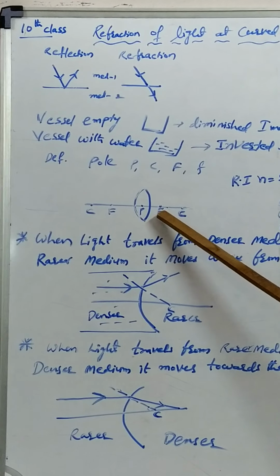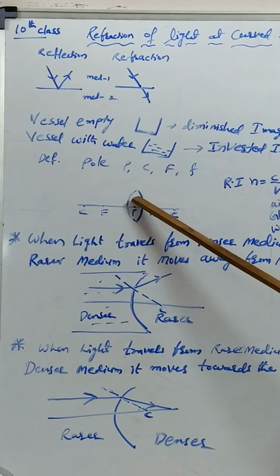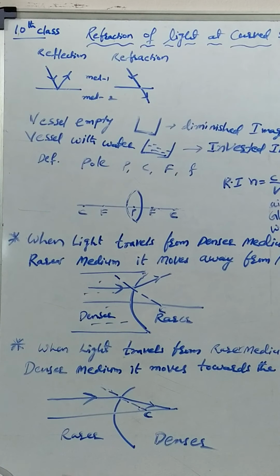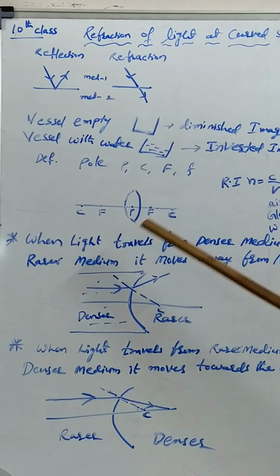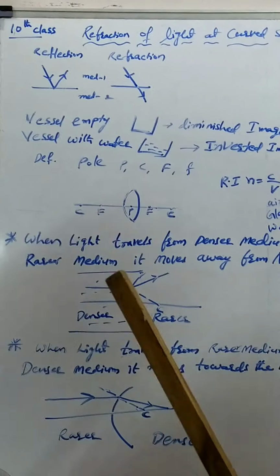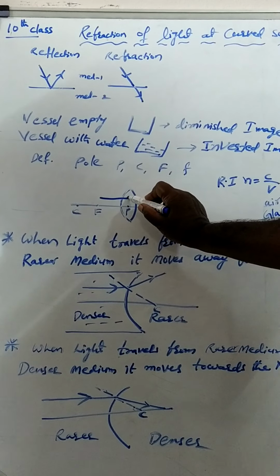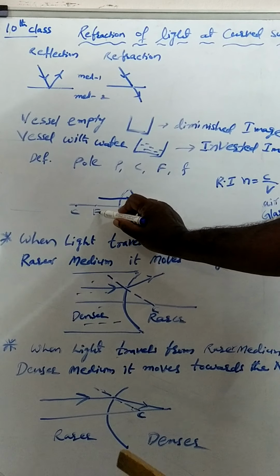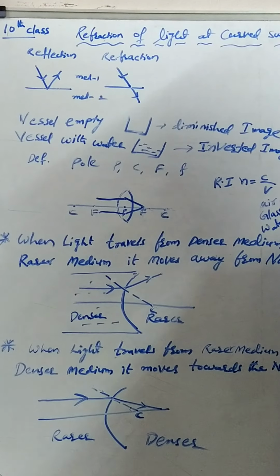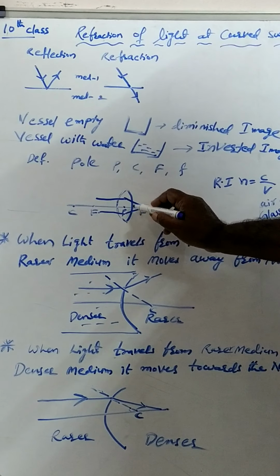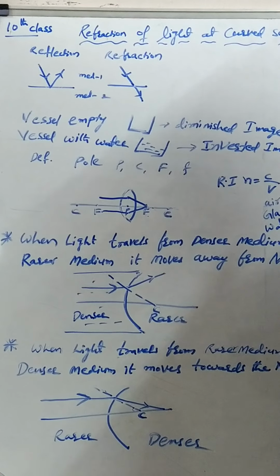Now focus. F means focus. Whenever a light ray falls on the lens, after refraction, whereas in the earlier chapter it was after reflection, it falls on a point. That point is called focus. So the point where all the light rays converge is called focus.